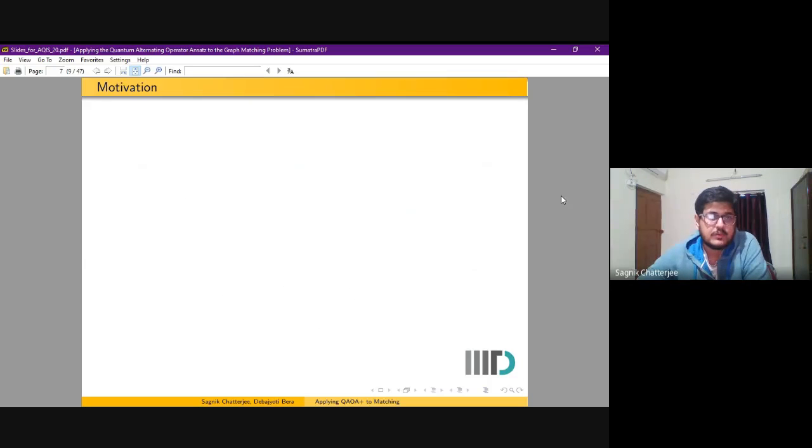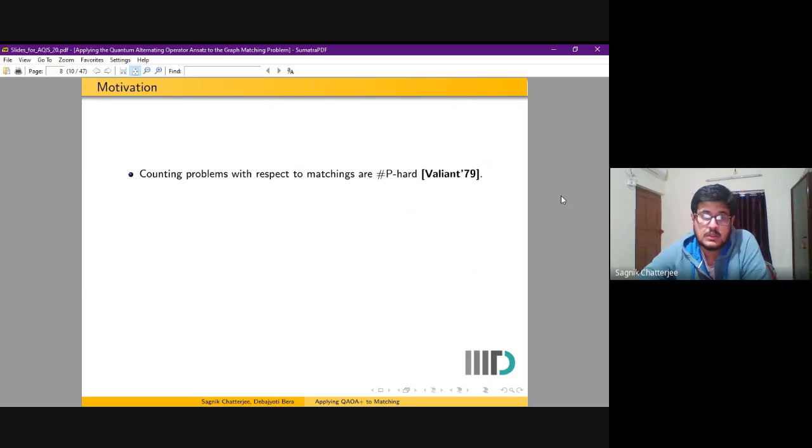The motivation for applying our QAOA algorithm to the graph matching problem is as follows. Counting problems with respect to matchings are #P-hard. This was proved by Valiant in 1979. This result also extends to bipartite matchings.